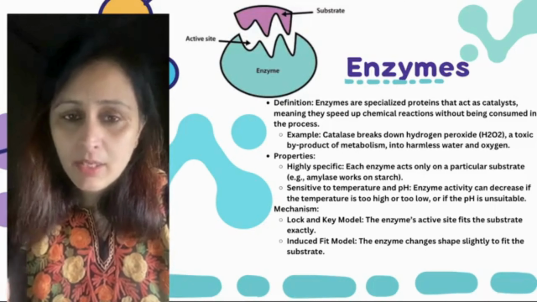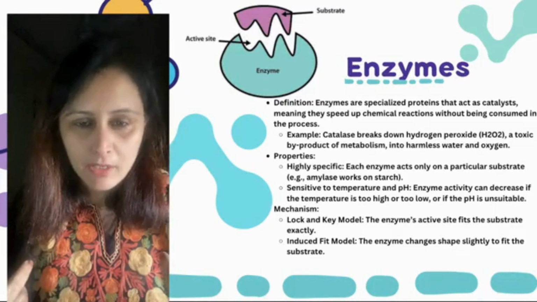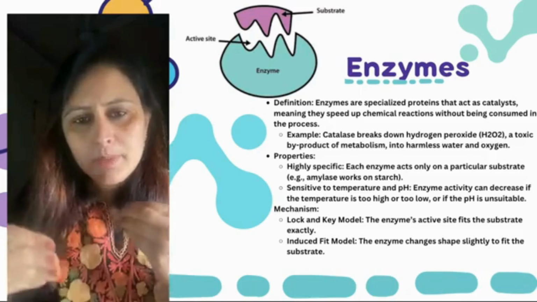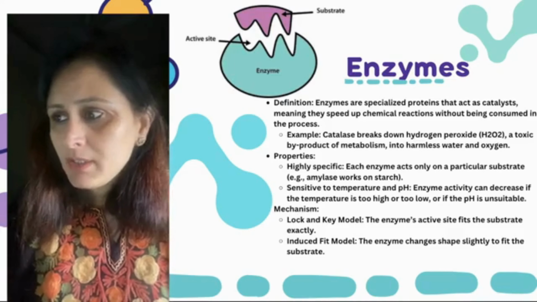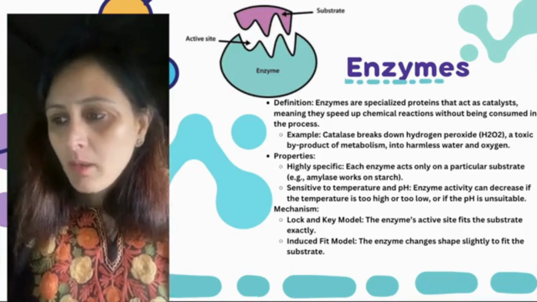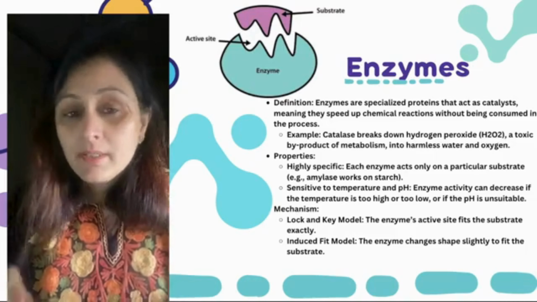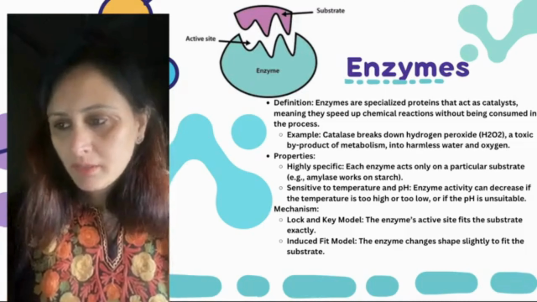Enzymes क्या हैं? Enzymes are the catalyst. Catalyst का क्या काम होता है? To speed up a reaction. अगर कोई reaction हो रही है, तो they help in speeding it up, right? So enzymes are specialized proteins that act as a catalyst, meaning they speed up the chemical reaction without being consumed in the process. They are there to speed up the reaction, but without being consumed in the process.